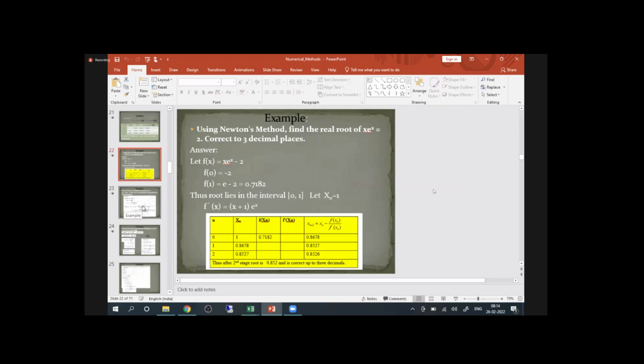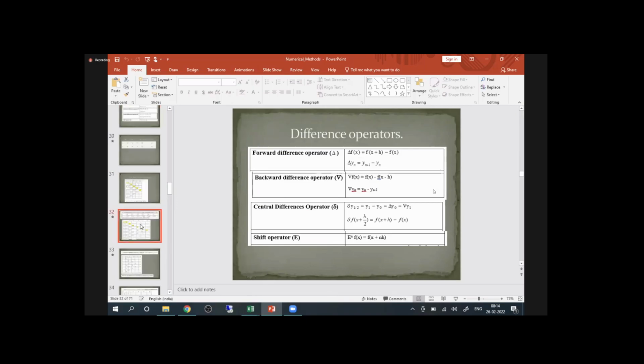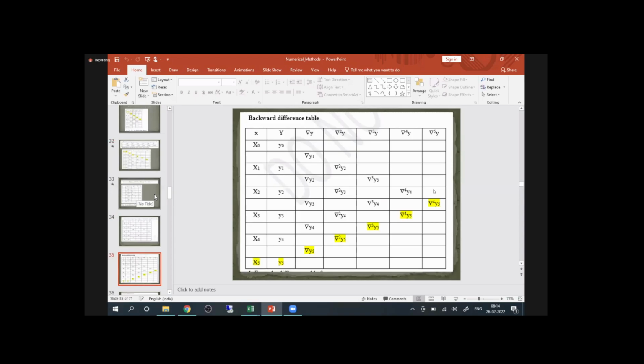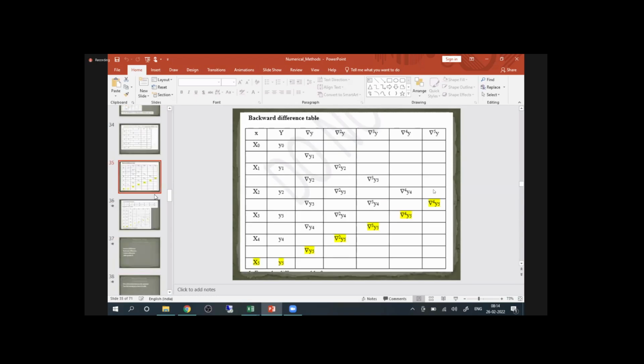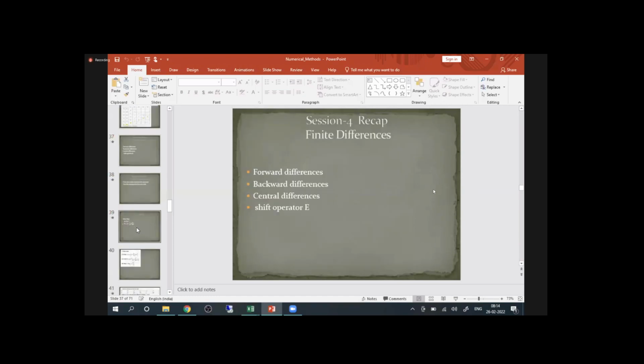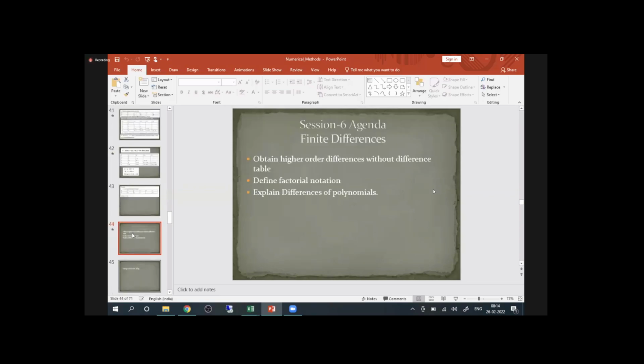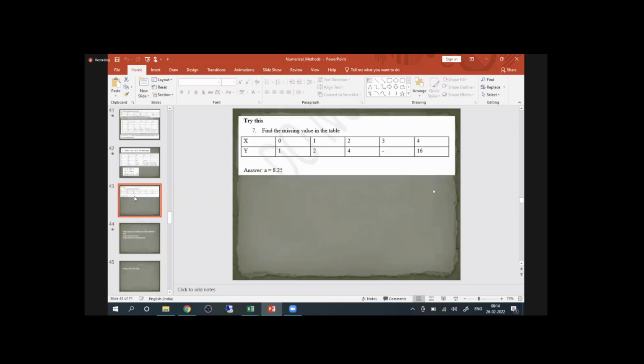So we completed Newton-Raphson. Yes, we finished. Finite differences, we started in the last session. I hope Division 1 has already gone through that part. In the last session I discussed the relations, and I told you this question to practice.